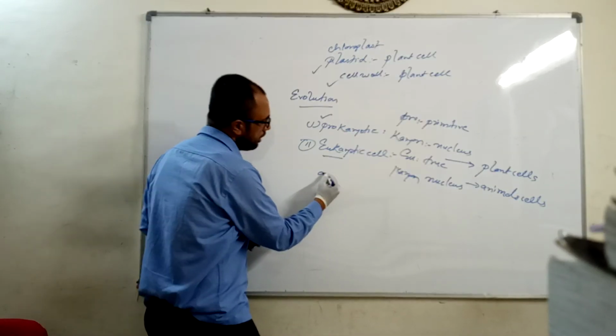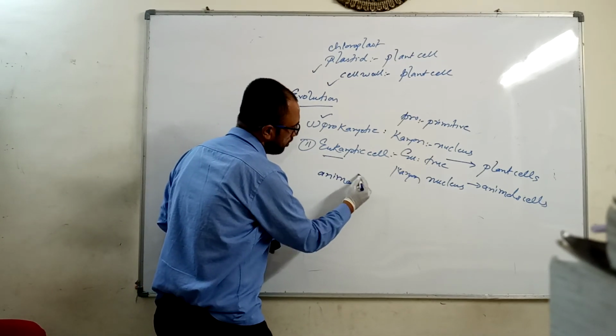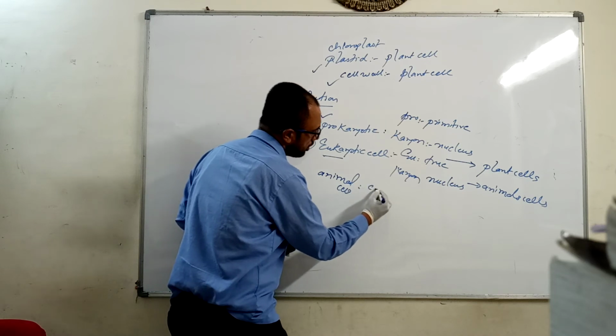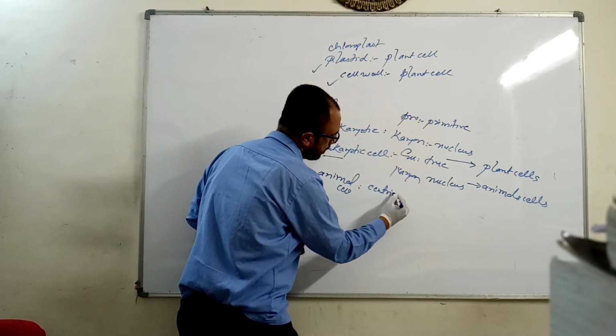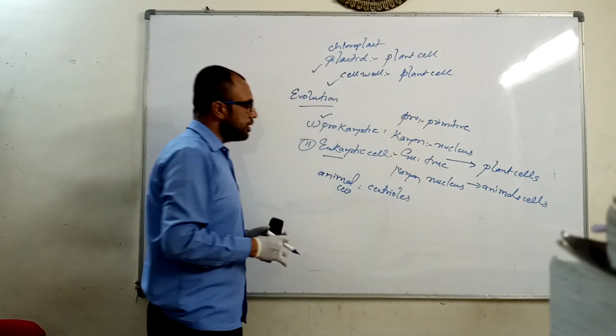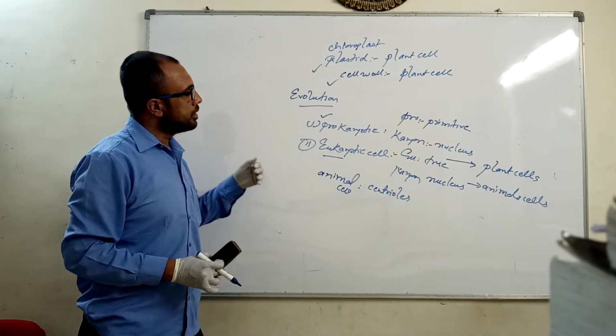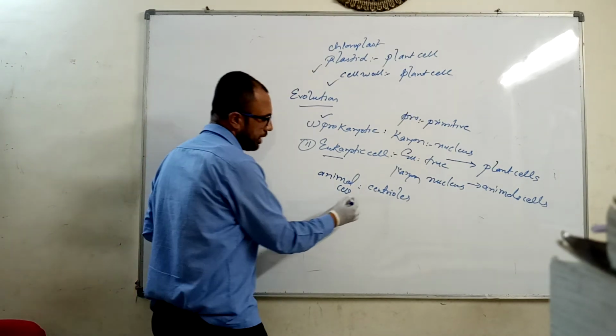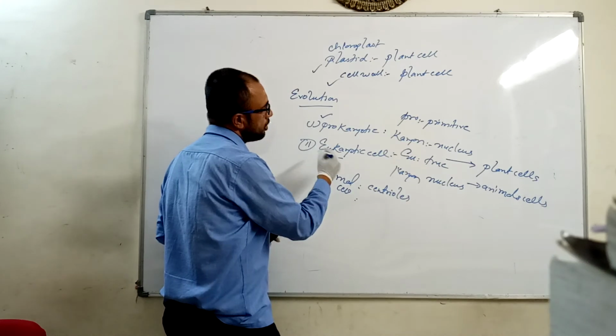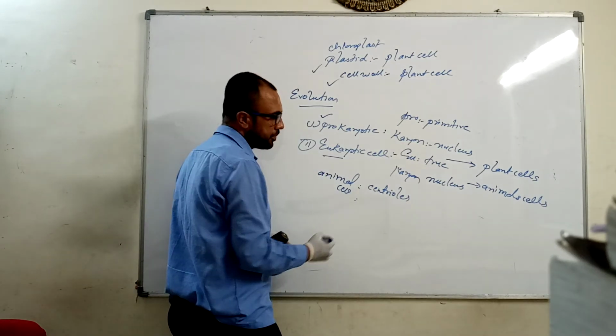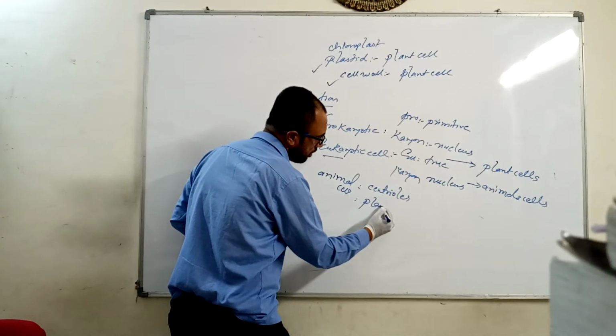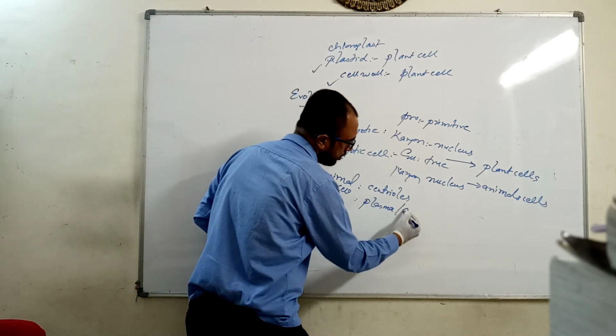If you talk about the animal cell, then the animal cell has centrioles, which are present only in the animal cell. Secondly, plant cells have a cell wall, but here the cell wall is absent. Rather, we have a plasma membrane or a cell membrane.